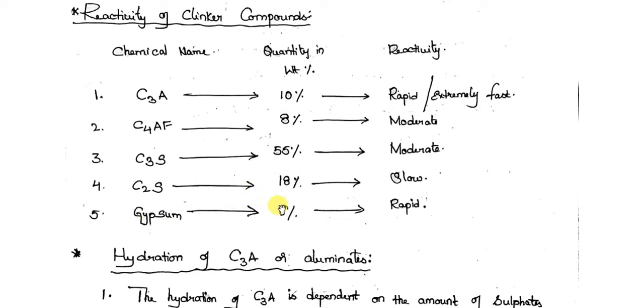The percentage of gypsum depends upon C3A and C4AF, and this gypsum is added in order to control the reactivity of C3A. Coming to the quantities in percentage, if you take 100 grams of cement, you find C3A about 10%, that is 10 grams, and C4AF 8%, C3S 55%, C2S 18%, and gypsum is around 6%. Of course, 4 to 6% is the usual range of gypsum in cement.